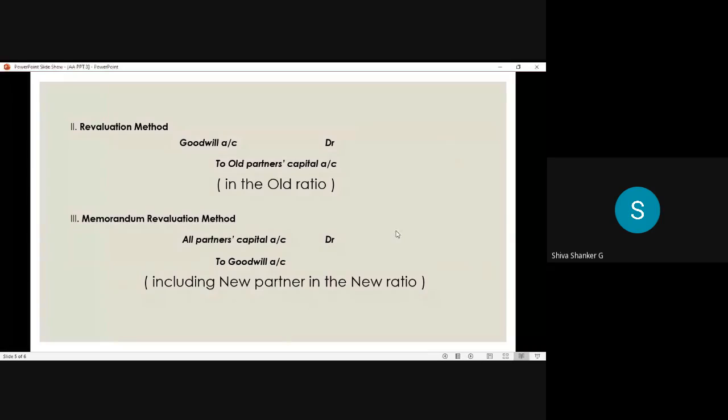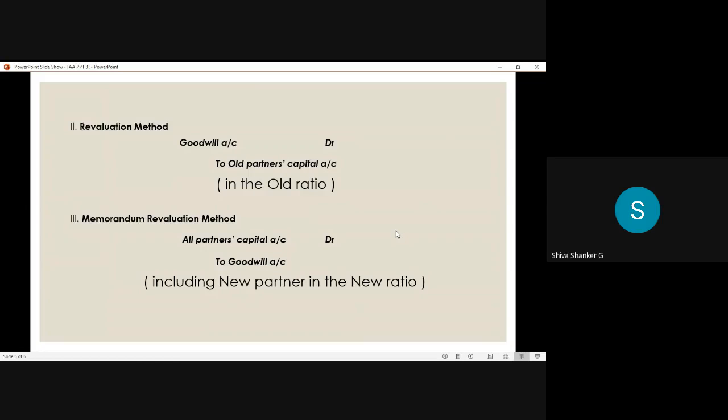In the revaluation method, how to identify the revaluation method? If the goodwill amount is not brought by the new partner in the form of cash, that is nothing but the revaluation method. Sometimes they give directly like this: goodwill amount is created, goodwill amount is valued, goodwill amount is evaluated, goodwill amount is raised. If it is mentioned like this, that is the revaluation method. In the revaluation method, what ratio do we use? Only the old ratio. Even though the new ratio is given, we use the old ratio only.